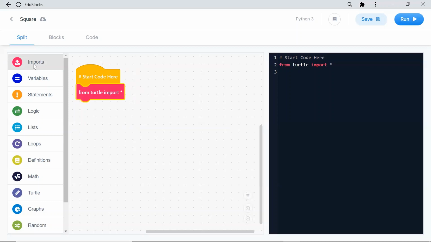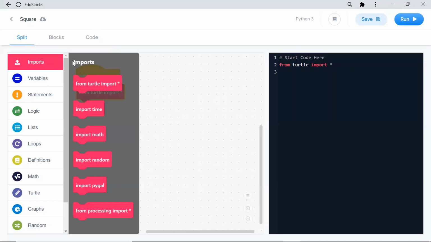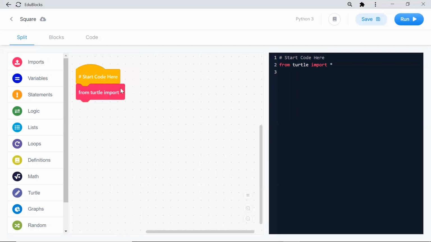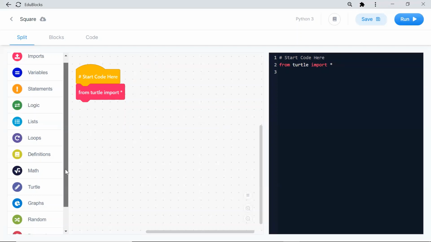Got it? Just notice. So what I have done, I created a new project. I came here and I just clicked the import button. This is the first step. I clicked this from total import. This is the library. I have downloaded the library into my coding panel. After that, I am creating the shape. For that, I have to scroll down.